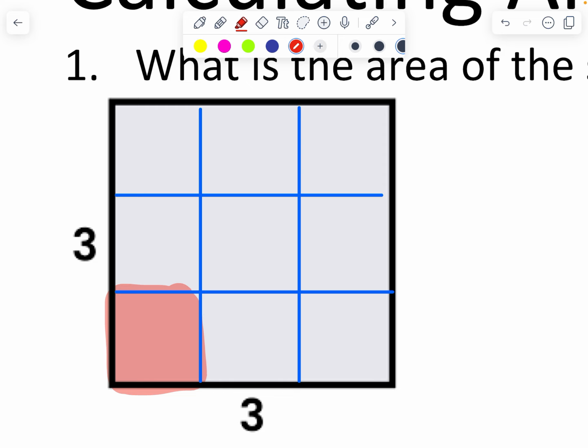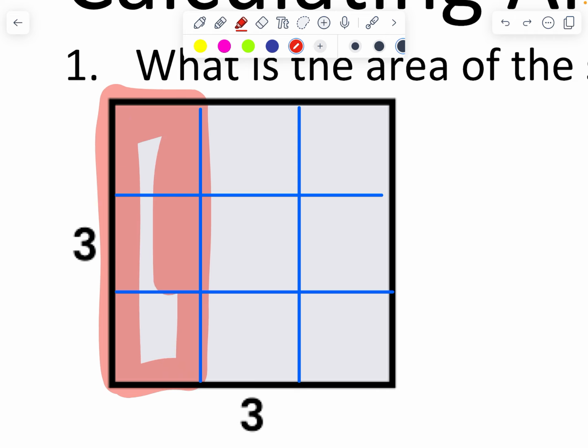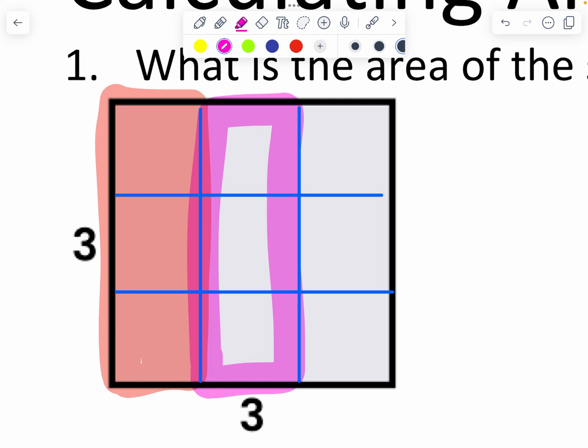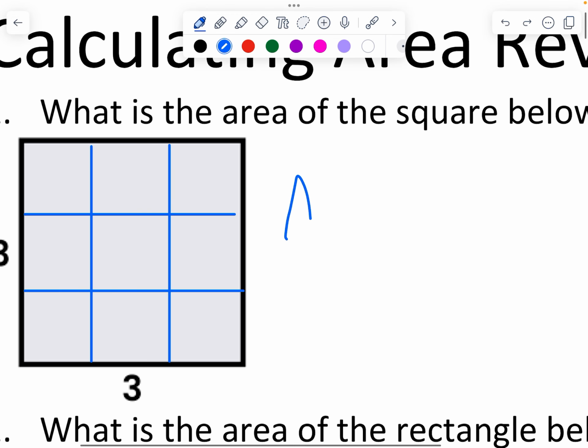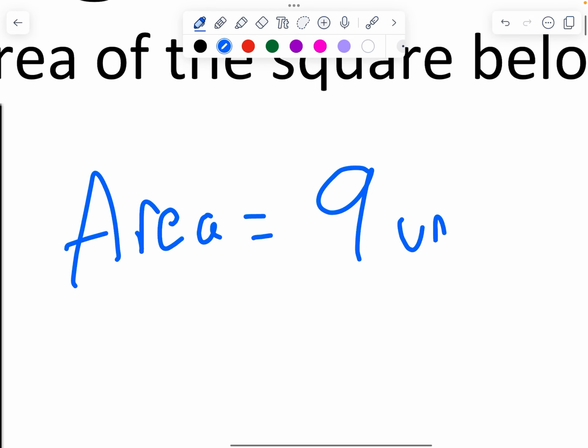As we see here, if we draw out 3 by 3, that gives us 3 columns. There's column number 1, here's column number 2, and here is column number 3. Each column has 3 squares in it, and so in total, we have 9 squares. So we would say that this shape has an area of 9 square units, whatever that is.